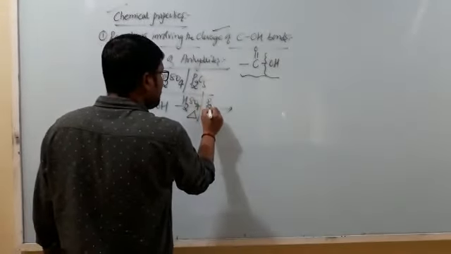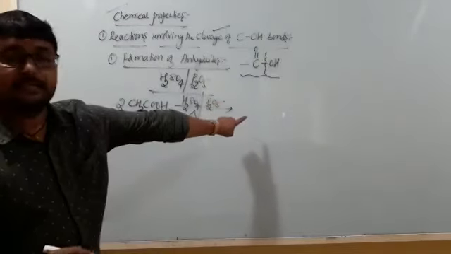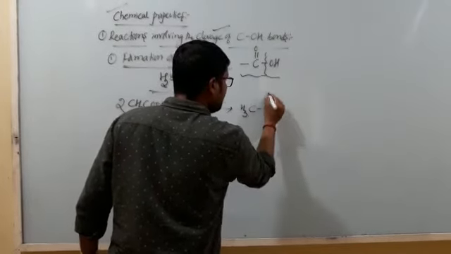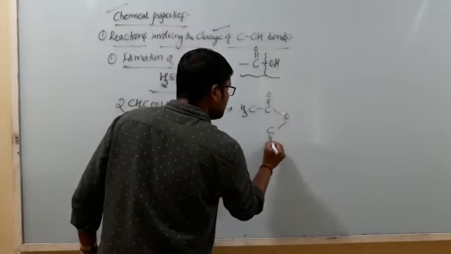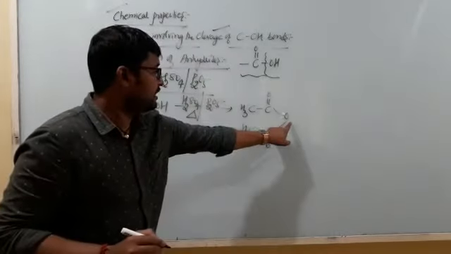When 2 moles of acetic acid are heated with sulfuric acid or phosphorus pentoxide, we get acetic anhydride, which can be written as CH3, C double bond O, with single bond O.